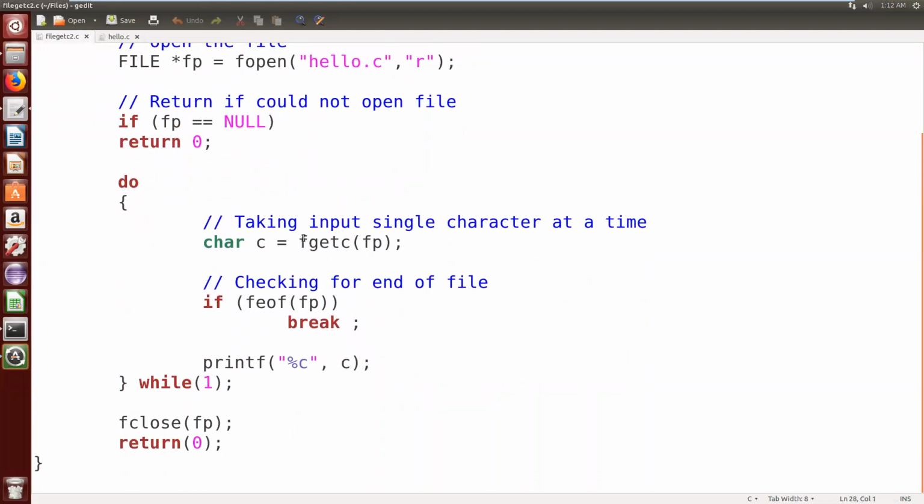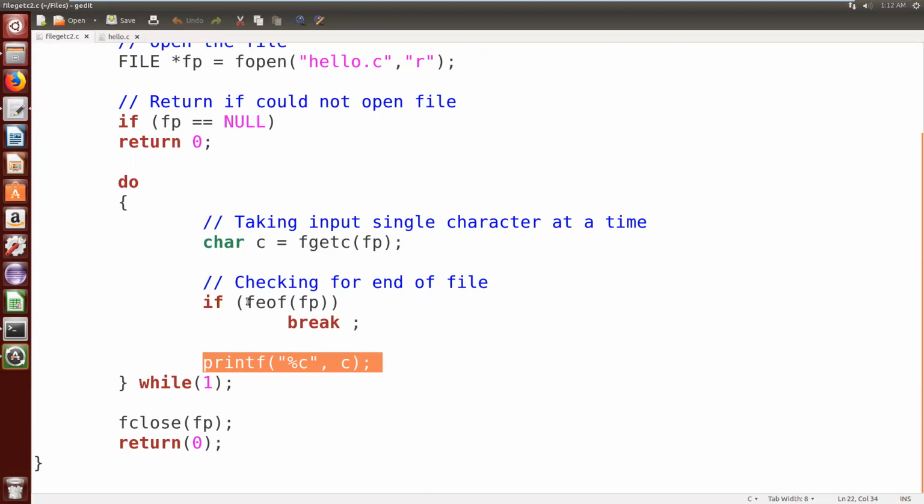Here, character by character, I am reading the contents from the file pointer, and each time I am storing that character in the variable c. If the file has not reached the end of the file, then print that character on the screen. Whatever character you read from the file, you put in c and print it on the screen.